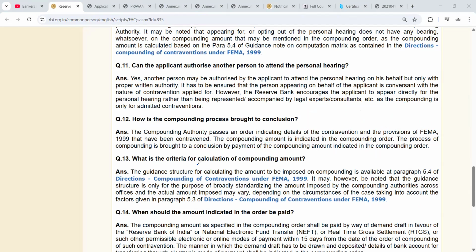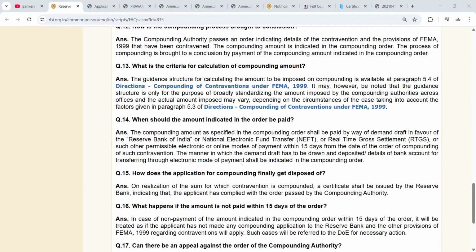What is the criteria for calculating the compounding amount? The guidance structure of calculating the amount to be imposed on compounding is available at para 5.4 of the direction on compounding of contravention. Okay. It may, however, be noted that the guidance structure is only for the purpose of broadly standardizing the amount imposed by the compounding authority across offices, and the actual amount imposed may vary depending on the circumstances of the case, taking into account the factors given. So whatever the factors, as per that, the penalty will be given by the RBI.